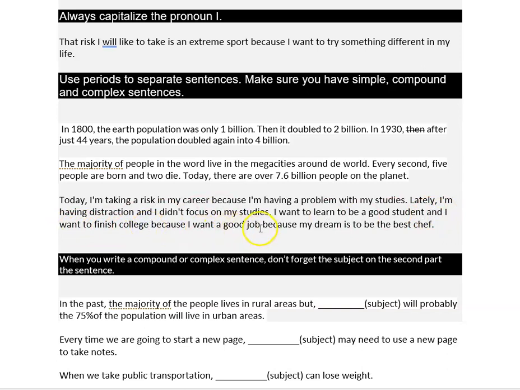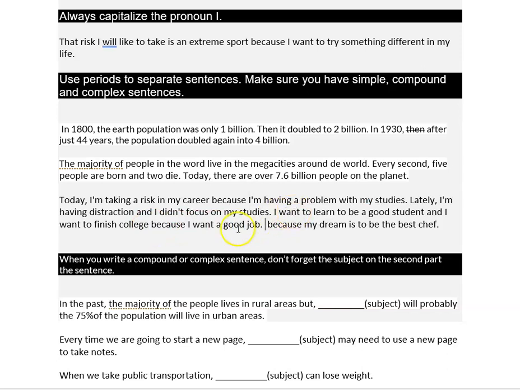Because I want a good job. Because my dream. See how many connectors and because you need to stop. So I want to learn to be a good student and I want to finish college because I want a good job. Okay. I can do here. So I'm using a coordinating conjunction, meaning this is a compound sentence. This is compound. Then I'm using because I want a good job. This is complex. It's okay.